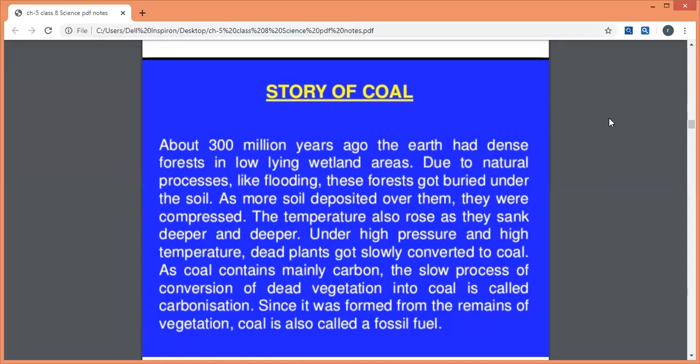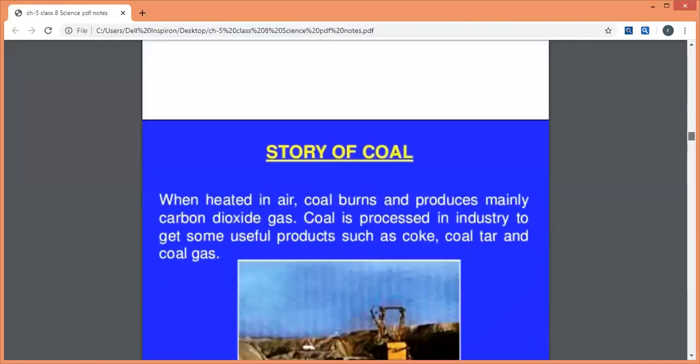Since it was formed from the remains of vegetation, as I told you, the process of formation of coal is when the forest got buried under the soil. So that has been formed from the remains of vegetation. That's why coal is called a fossil fuel. It's a very important question why coal is called a fossil fuel. So I think it is very clear to you that coal is formed from the remains of vegetation. That's why it is called a fossil fuel.